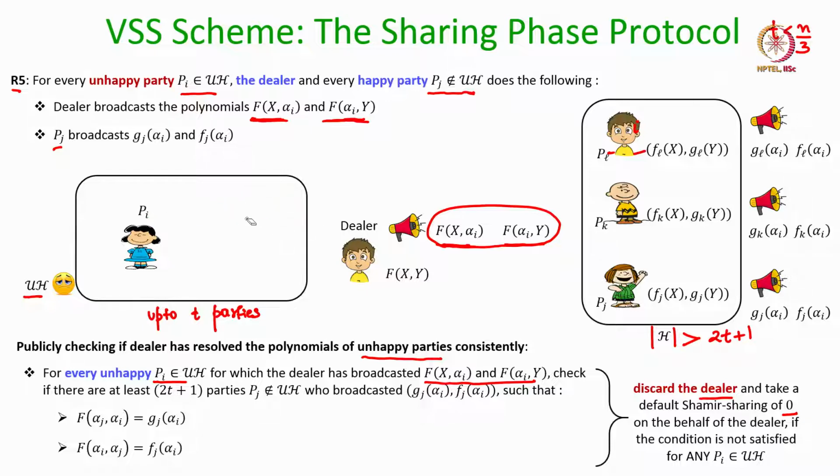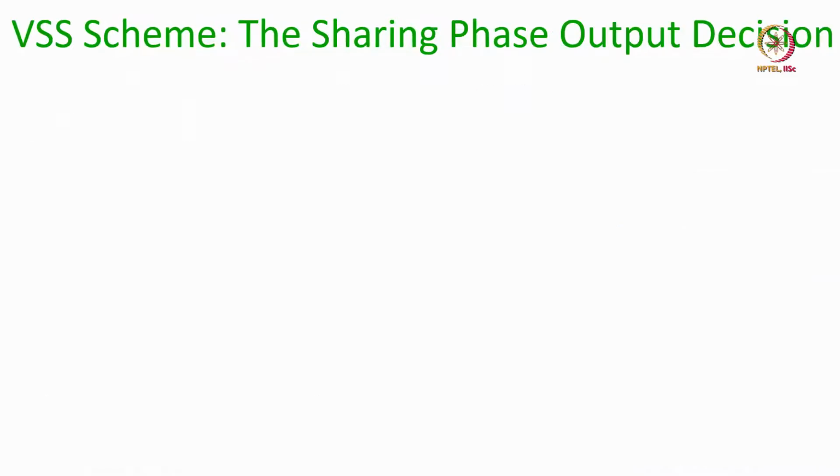So, the condition that I have mentioned should hold for every such unhappy party Pi: whatever polynomial the dealer is making public should be consistent with at least 2t plus 1 points which are made public by the happy parties. If the condition is not satisfied, safely discard the dealer.